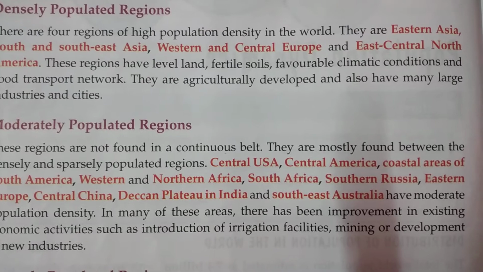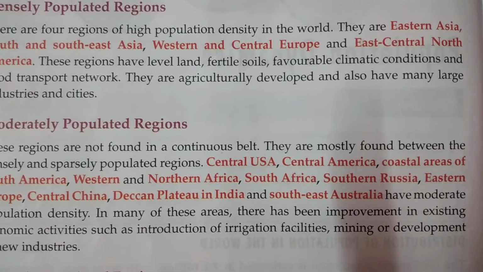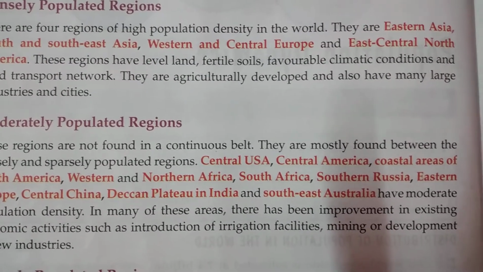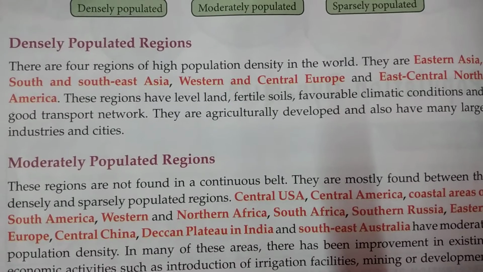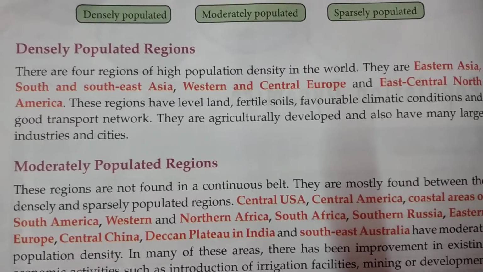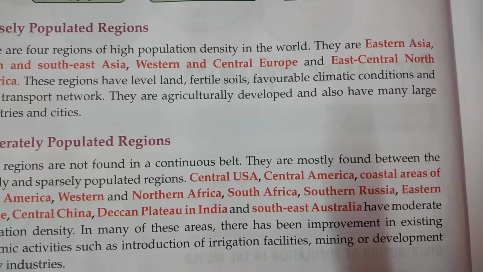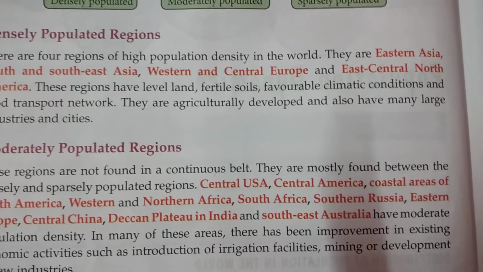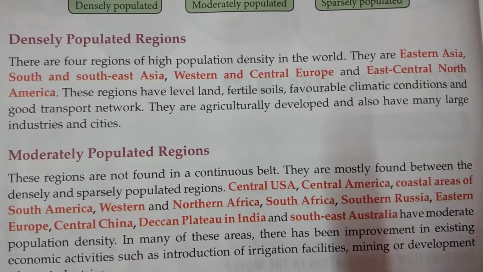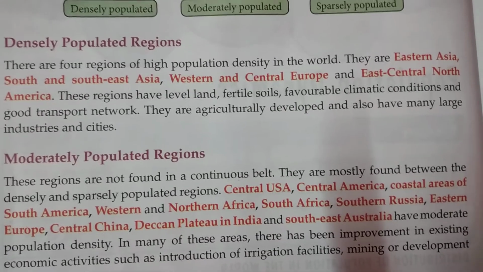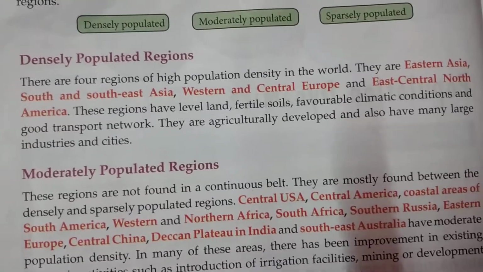The soil is also very good, or fertile. The climatic condition is favorable for living, and the transport network is very good. That is why most of these places are agriculturally very developed, and many industries have also developed in these places. Due to these reasons, these regions of the world have very high population density.